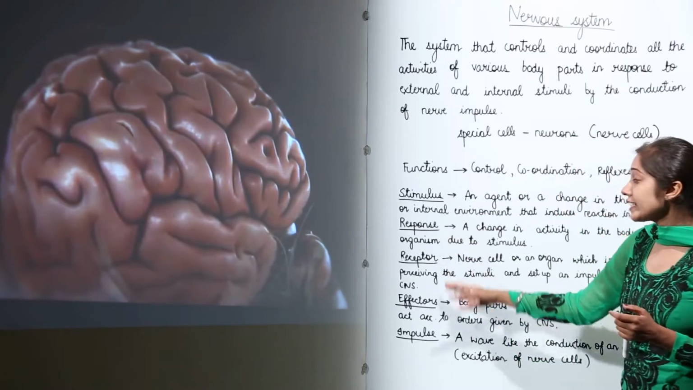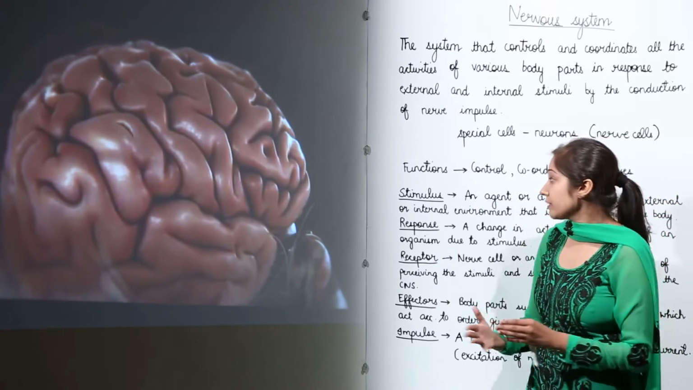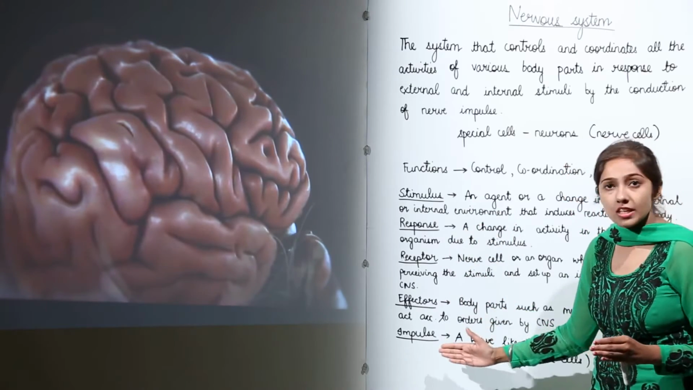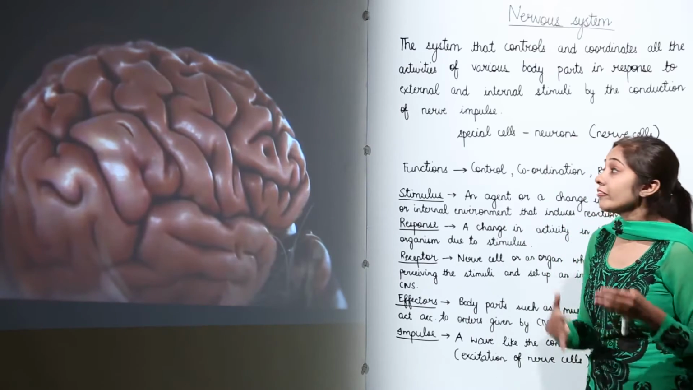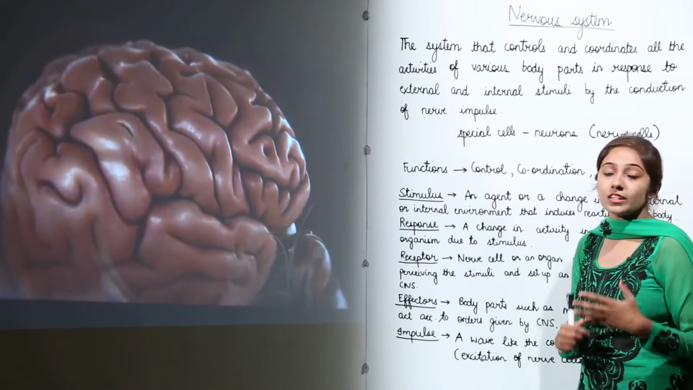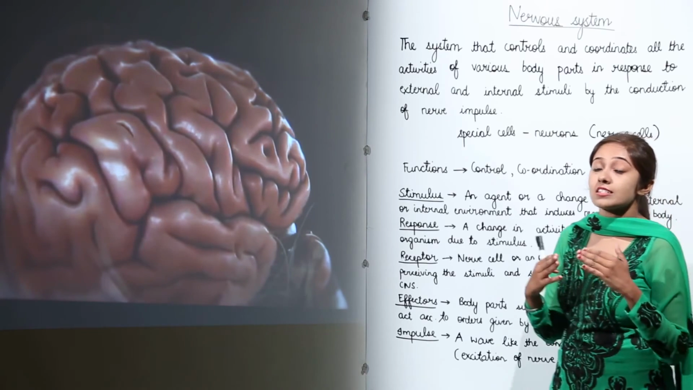These are the main key terms that I am going to use when I discuss the chapter: stimulus, response, receptor, effector, impulse. These terms will be clearer when we understand the process, when we understand how our nervous system actually works. So let's begin with the nervous system in greater detail. I hope you will understand this in a better way.